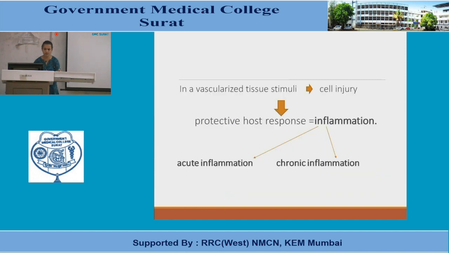So what happens in a vascularized tissue, any stimulus which leads to cell injury also incites a host protective response, which is known as inflammation. Inflammation is divided into two parts, acute inflammation and chronic inflammation. What do we mean by acute inflammation? Anything which takes a few hours, seconds, and up to early days, like 1 to 3 days, is categorized as acute inflammation. When the inflammation takes days to months for its occurrence, it is known as chronic inflammation.